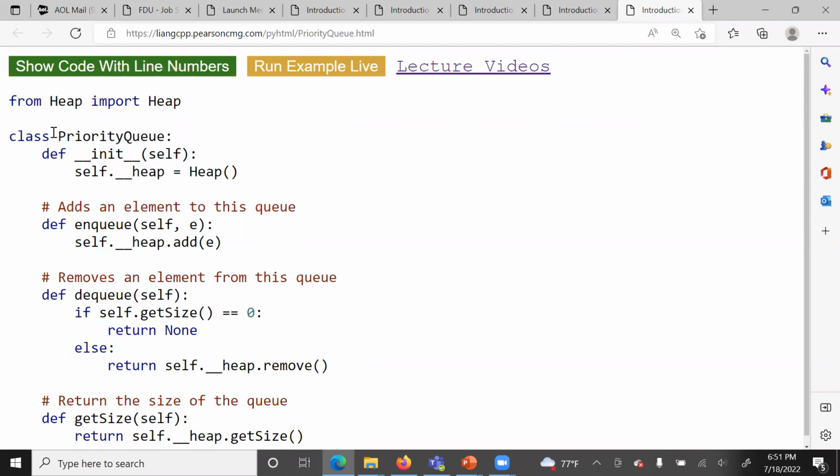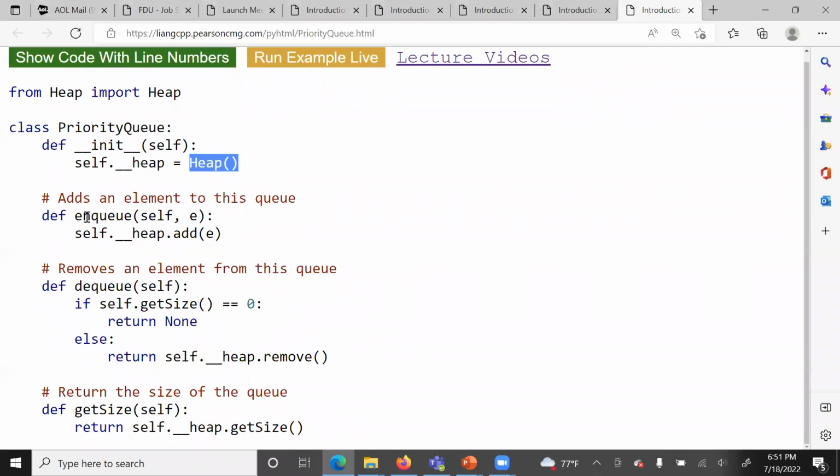Here you can see that in the priority queue, we implement the heap. So we import it, and then we create the heap element using the heap constructor. Then we can do our enqueue. We say imp.add, the same thing as we did in the queue. The heap will do the implementation of the priorities of each element. So everything is the same.